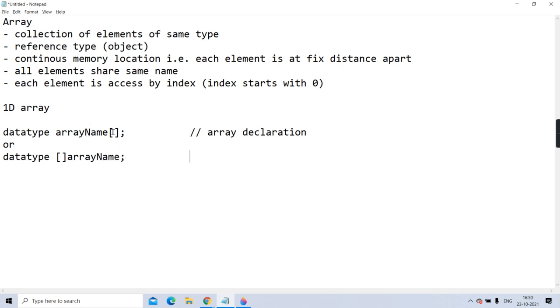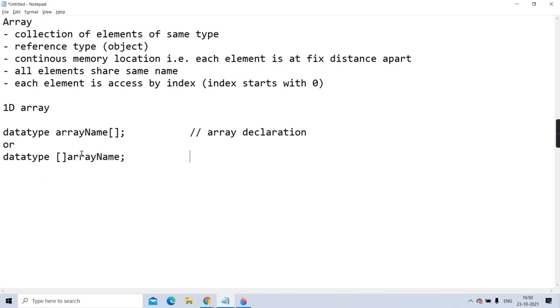Either you can write the square brackets afterwards or before. It's your choice. Getting? Java says that writing the square brackets later or before doesn't make any difference. Both do array declaration, meaning both just create a reference variable. The array is not yet instantiated.